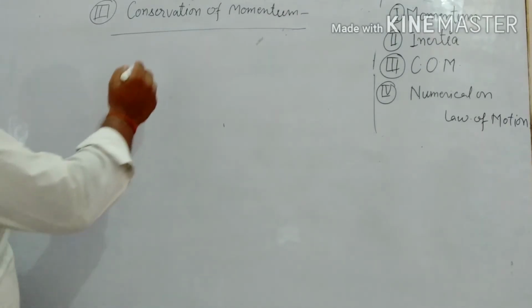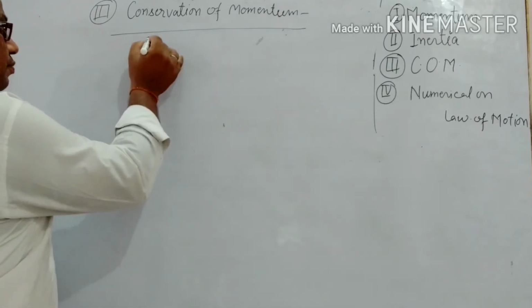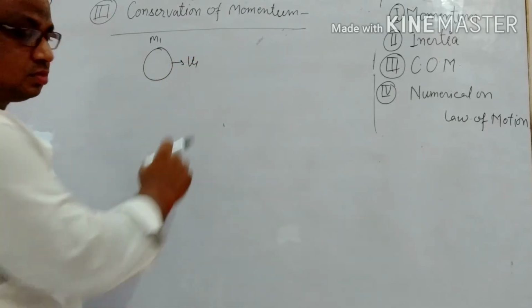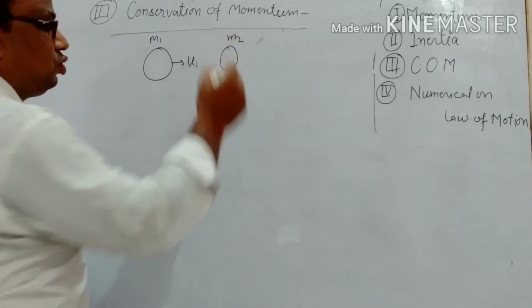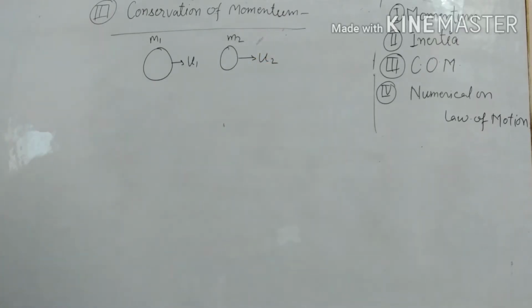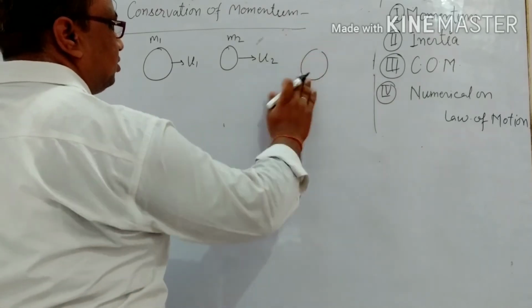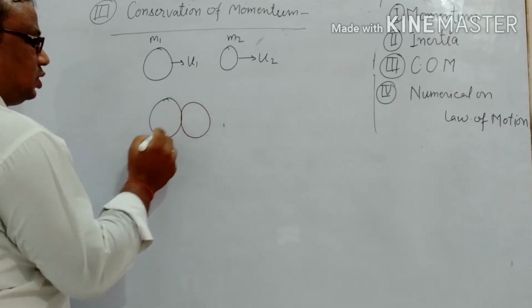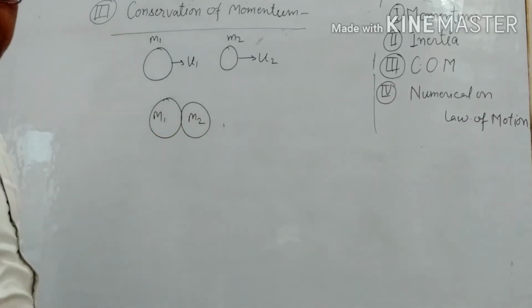Let us see: if a ball of mass m1 having velocity u1, clear, and another mass m2 having velocity u2, after some time they collide with each other like this, then the mass here is m1 and here is m2.